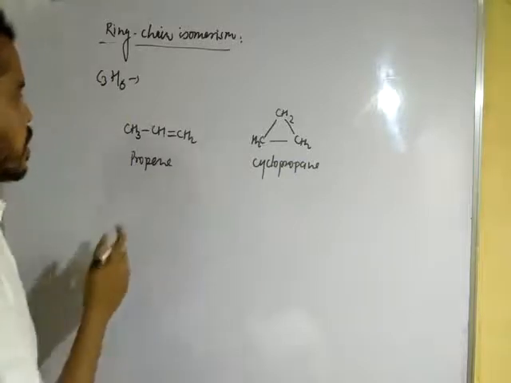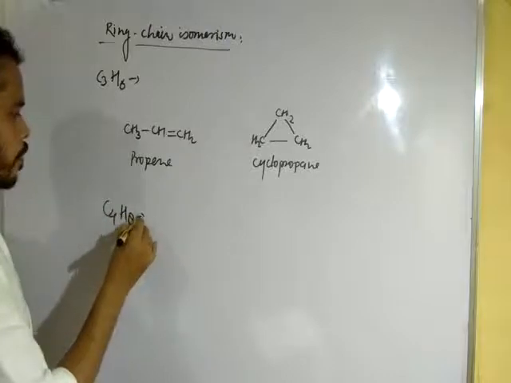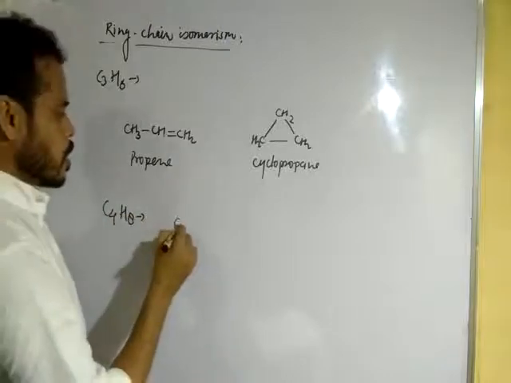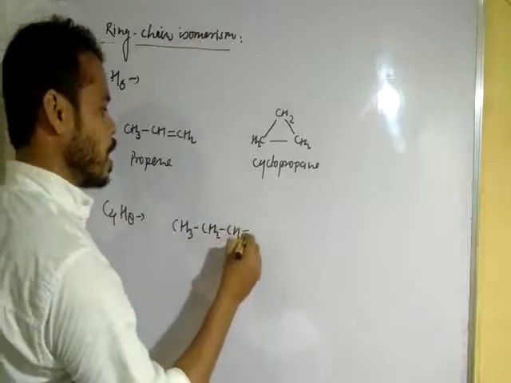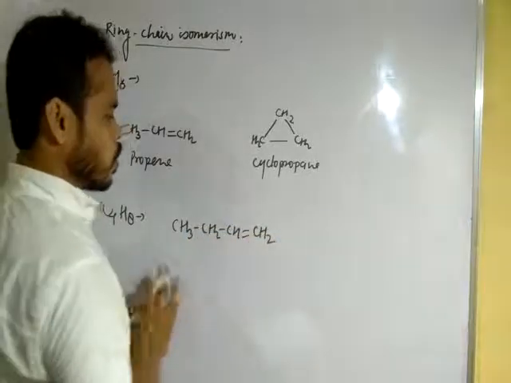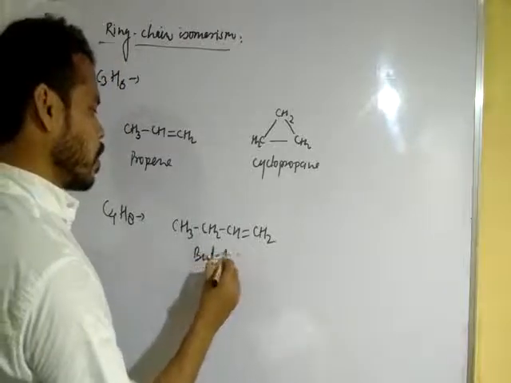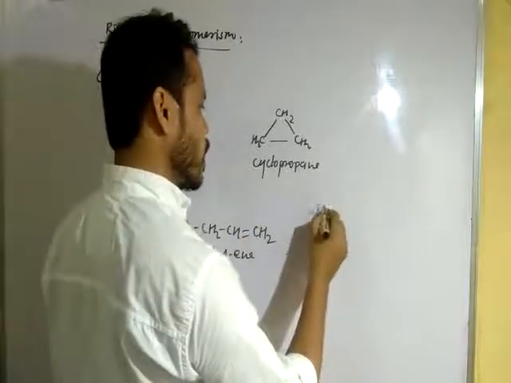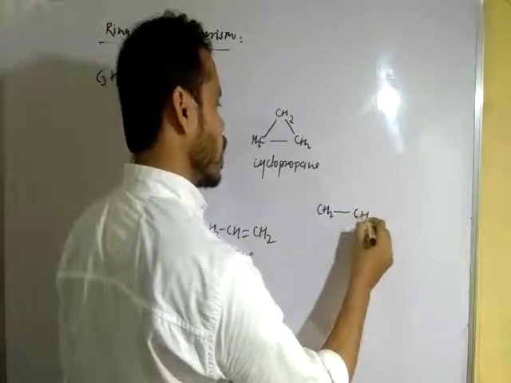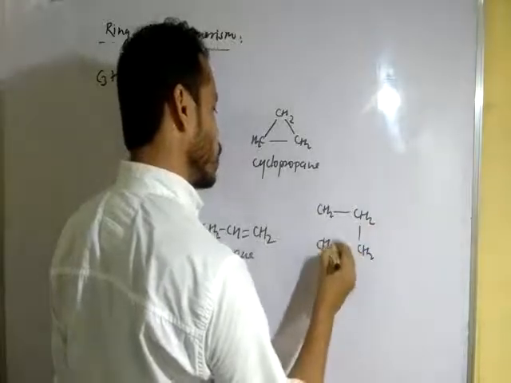Okay, dear students, let us see another example. C4H8. The open structure will be CH3, CH2, CH, double bond CH2. This is the open structure, named but-1-ene, while the ring chain structure is CH2, CH2, CH2, CH2 in a ring.